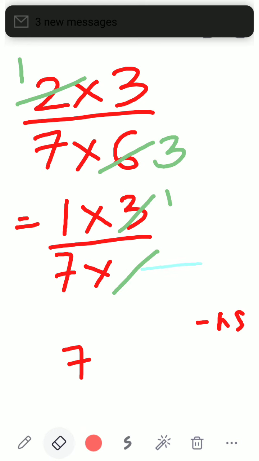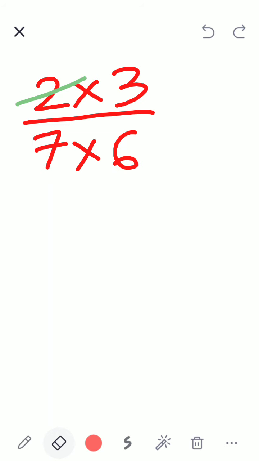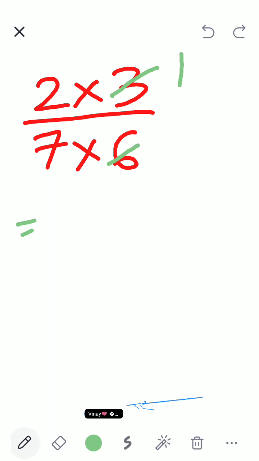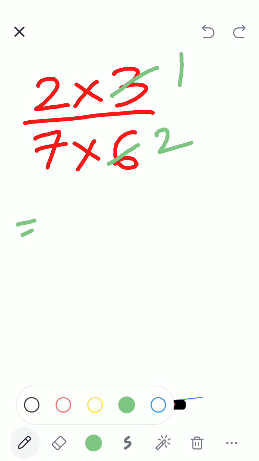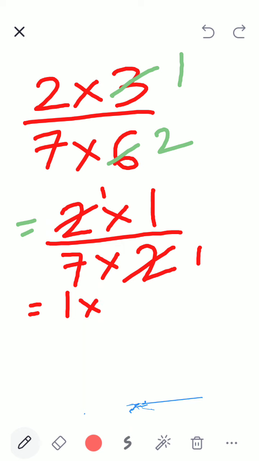Now Mr. Rahim, he says he wants to do it differently. So very good. Mr. Rahim looks and his brain says something different. He says, oh, there is 3. 3 ones are 3. 3 twos are 6. Don't use my whiteboard, children. So what he gets, 2 into 1 multiplied by 7 into 2. Then he sees, oh, again, wonderful. 2 ones are 2, 2 ones are 2. Answer gets 1 into 1 upon 7 into 1. When 1 is there, I don't write it, equal to 1 by 7.